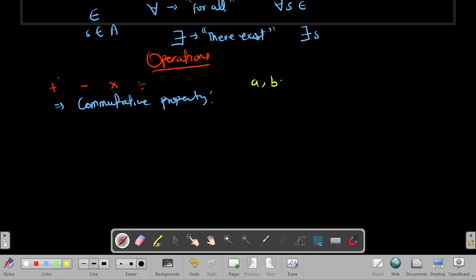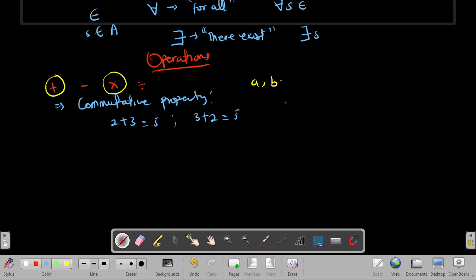Commutativity works on addition as well as multiplication only. Take note of that. Only addition and multiplication have the commutative property. For example, I'll have 2 plus 3. This gives me what? 5. I can interchange this and write 3 plus 2, and this is the same as 5. It doesn't change the result. That is commutative.